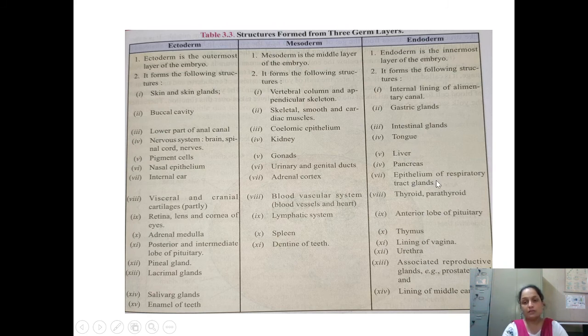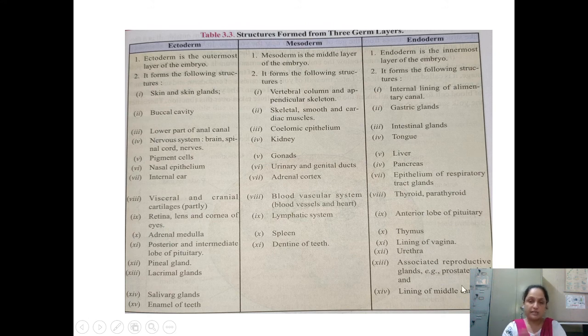Moving to the next, the endoderm: the internal lining of the alimentary canal, gastric glands, intestinal glands, tongue, liver, pancreas, epithelium of respiratory tract glands, मतलब respiratory tract glands जो हैं उनका epithelium यानी अंदर की lining, thyroid, parathyroid, anterior lobe of the pituitary, thymus gland, lining of the vagina, urethra, and associated reproductive glands like the prostate gland, and lining of the middle ear.